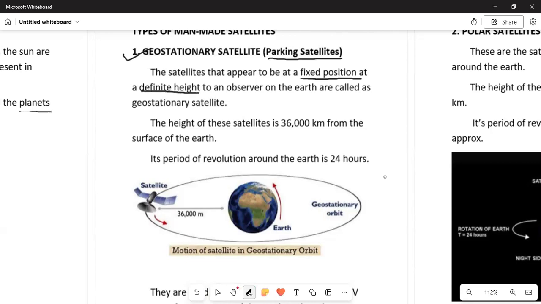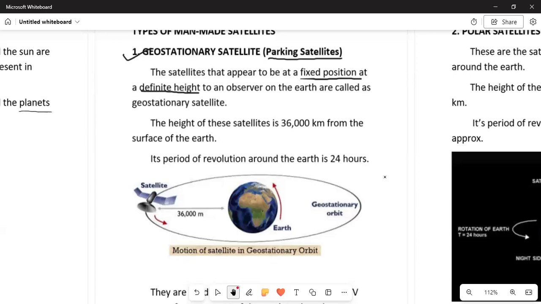Being at a fixed position means if we look up and see some satellite over our head, it will remain there for all time. It will not change its position until and unless it is told to change its position manually.